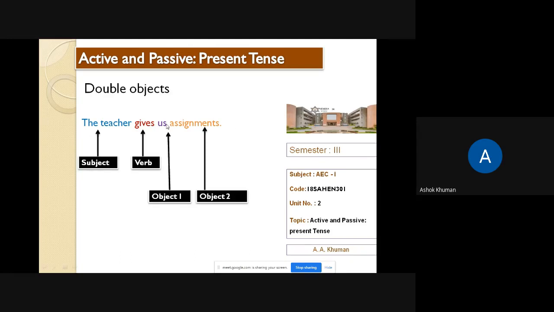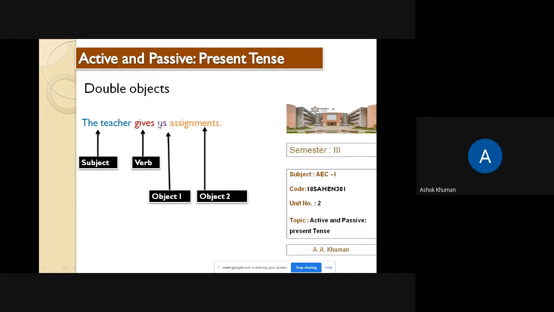If I remove us, the sentence would still stand meaningful. The teacher gives assignments. Fine, the sentence remains meaningful. But if we remove assignments, then the question arises: what? The teacher gives us, but what? So these are the indirect and direct object.